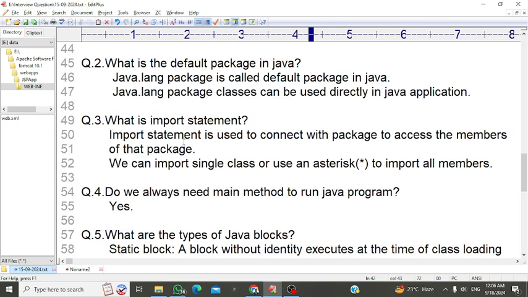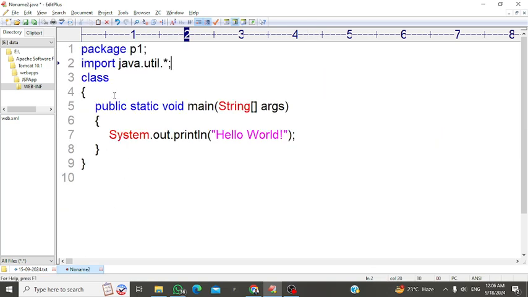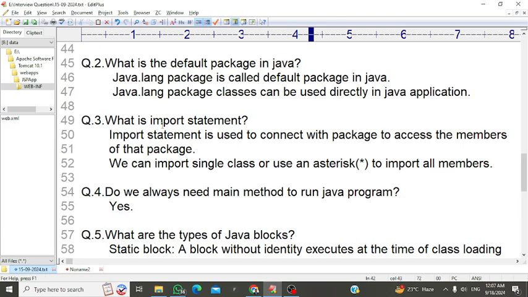Okay, so the next question is, what is an import statement? An import statement is used to connect with a package to access the members of that package. We already saw it in this file. Okay, see here, java.util.* is the package name, and with the help of the import keyword we access that package. Okay, understand? So this is our third question. What is an import statement? An import statement is used to connect with a package to access the members of that package.